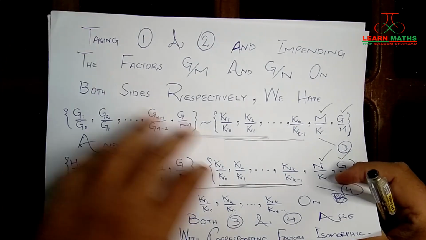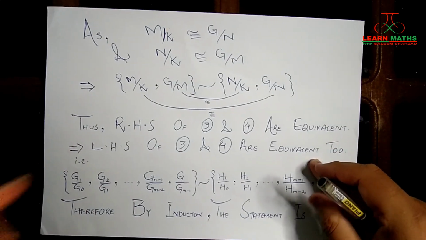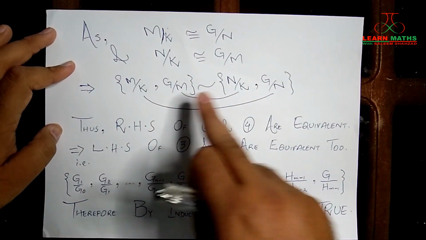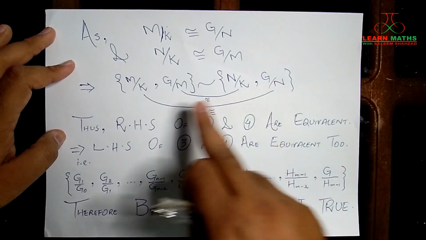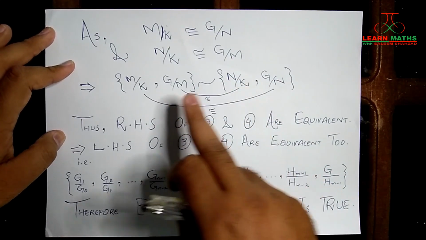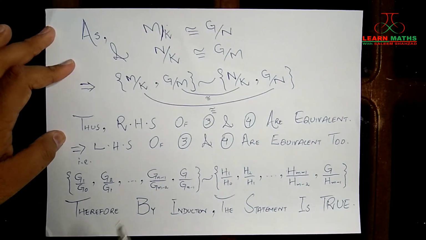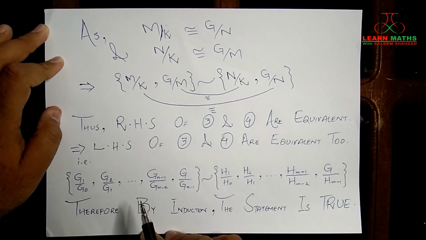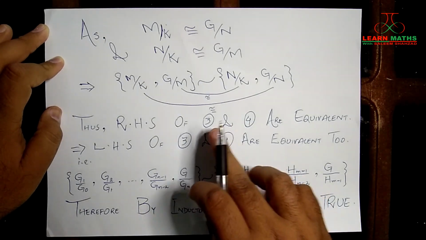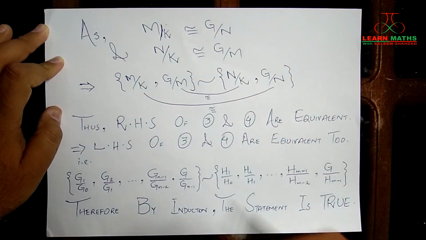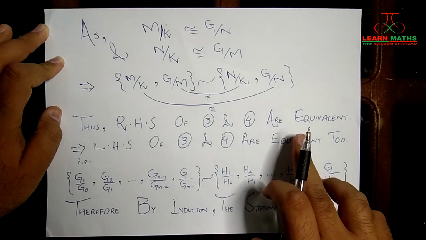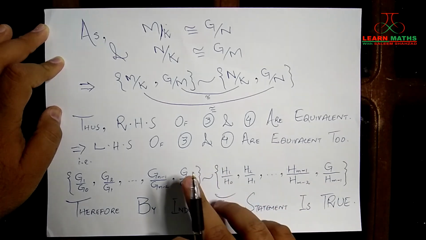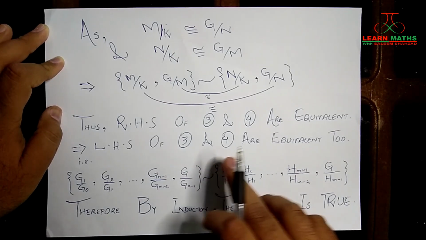This helps us reach the position where we have these two elements in one set and these two elements in the other set, in one-to-one correspondence such that the corresponding factors are isomorphic. So the right hand side of 3 and the right hand side of 4, these two sets of factor groups, are equivalent. If these two are equivalent, then their left hand sides will be equivalent as well.